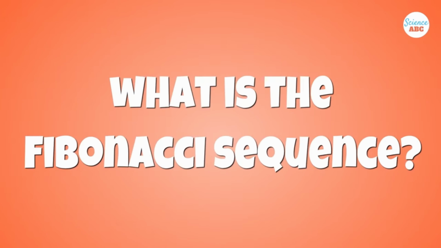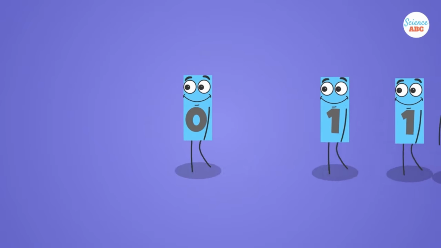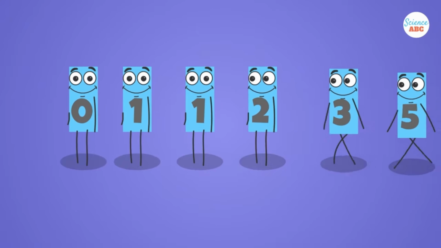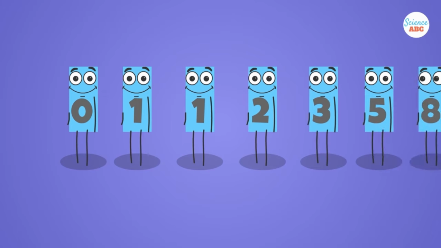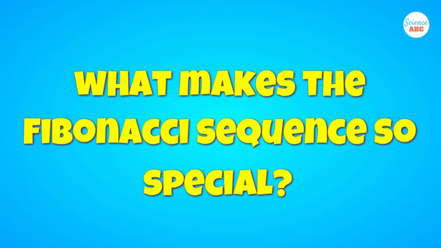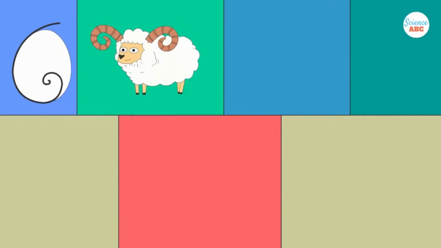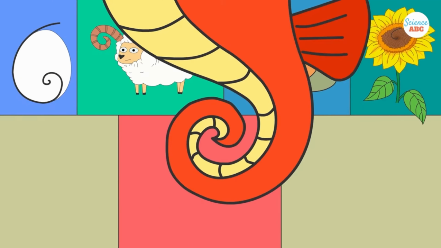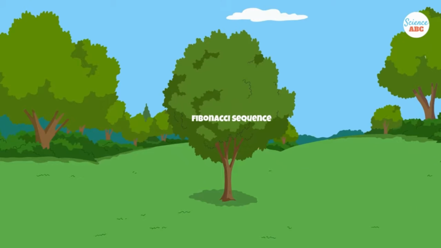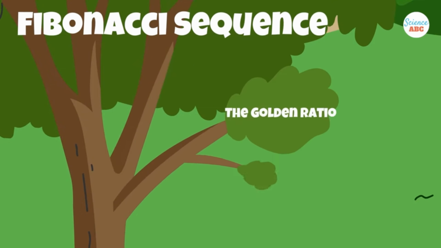What's the Fibonacci sequence anyway? And why is it seemingly everywhere? The Fibonacci sequence is a series of numbers in which a given number is the result of adding the 2 numbers before it. So, if you start with 0, the next number will be 1, followed by 1, followed by 2, followed by 3, and so on. As you can see, every number in this series or sequence is obtained by adding the 2 preceding numbers. What makes this Fibonacci sequence so special? To the uninitiated, this famous sequence may just seem like a series of numbers, but the Fibonacci sequence has been discovered and rediscovered in various forms, not only in mathematics, but also all across the natural world and in our everyday lives. There's also another exciting offshoot of the Fibonacci sequence, the golden ratio.